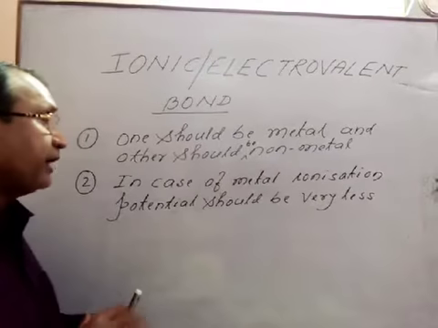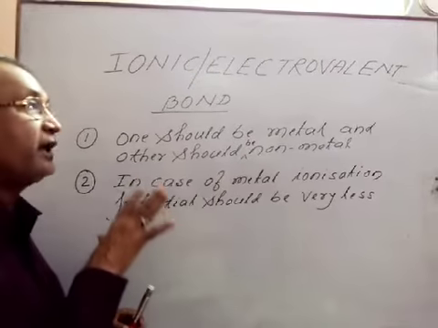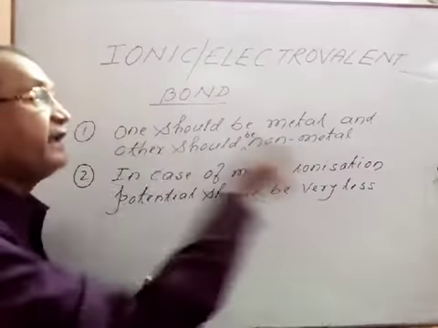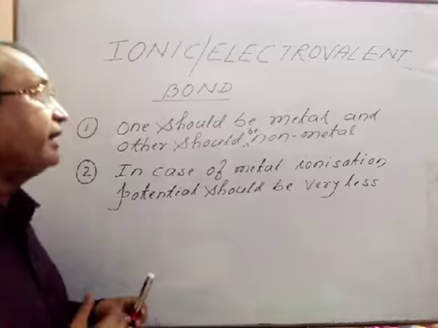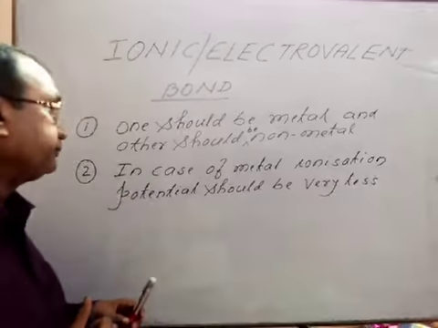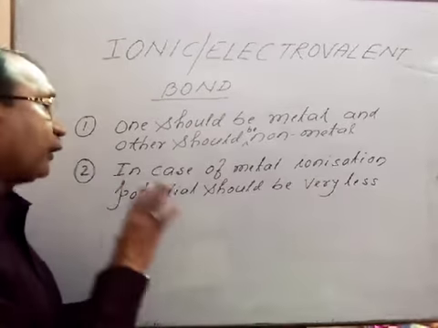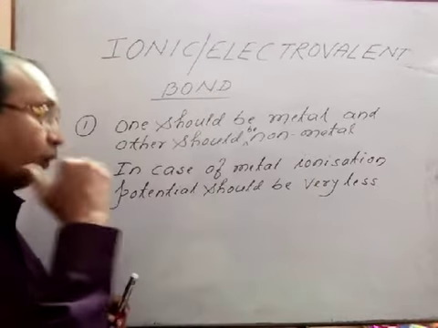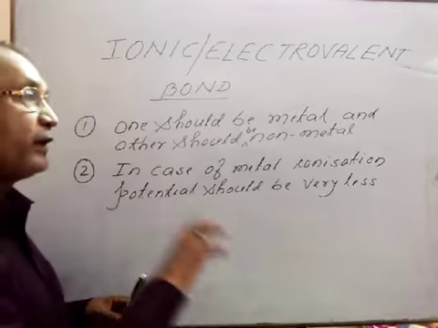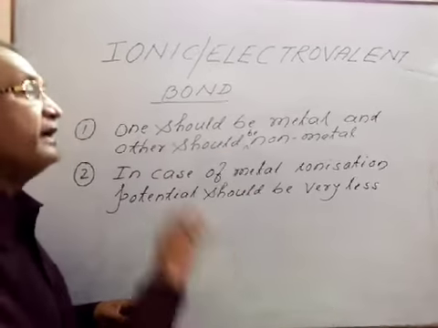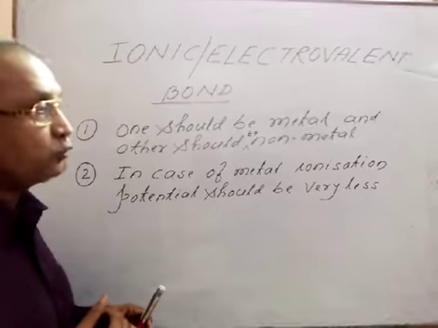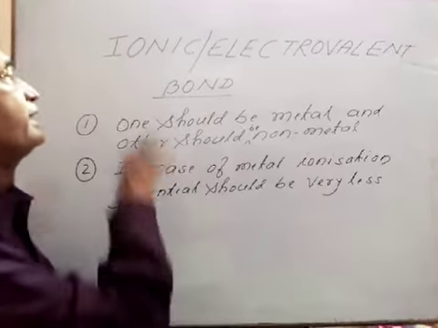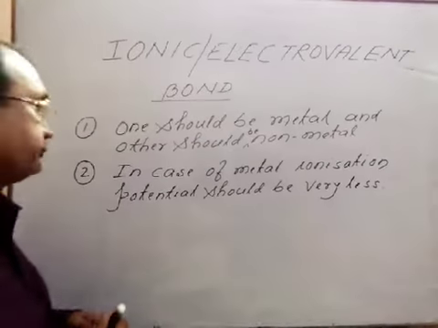That means if the ionization potential is very less, then it can easily give electron, which is very much required in case of our ionic bond. As soon as the ionization potential is less, it can easily give electron to any other substance.